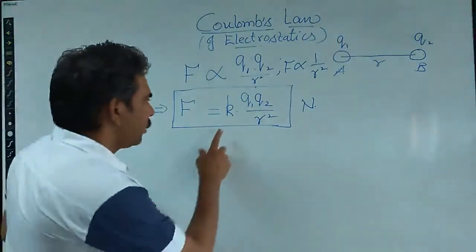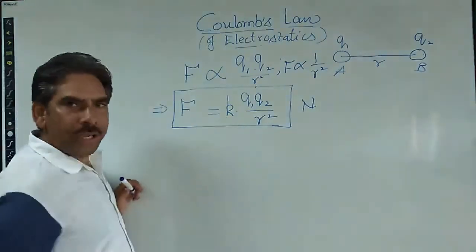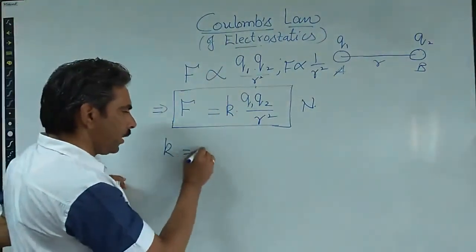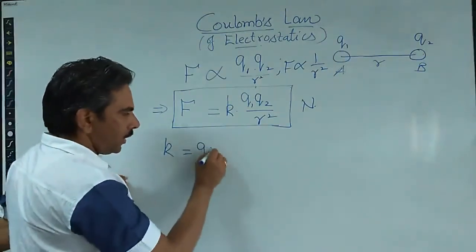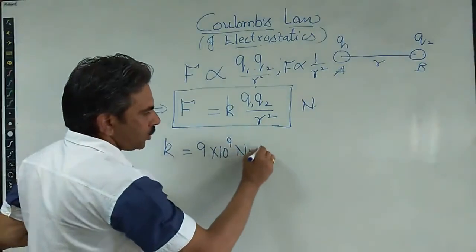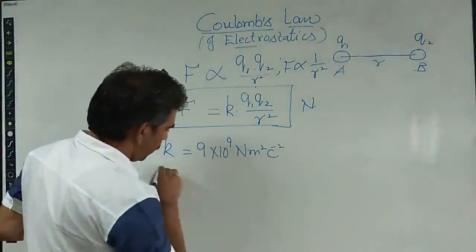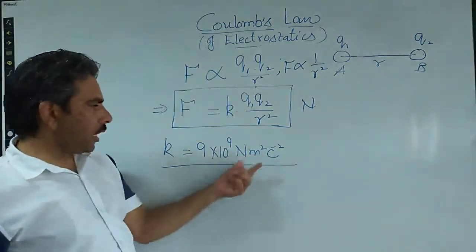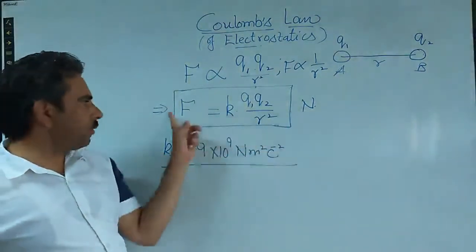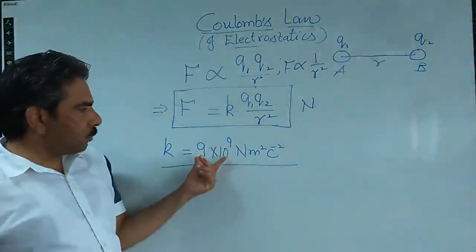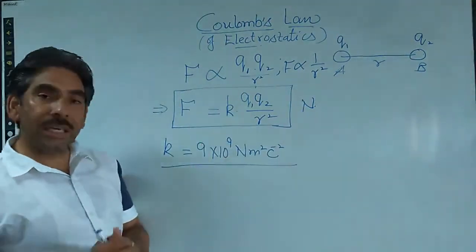Now we talk about this K. The value of K, the constant of proportionality, is known to be 9 into 10 to the power 9 Newton meter square per Coulomb square. The units are just to give the final unit of force as Newton. The value is 9 into 10 to the power 9, which is very large.